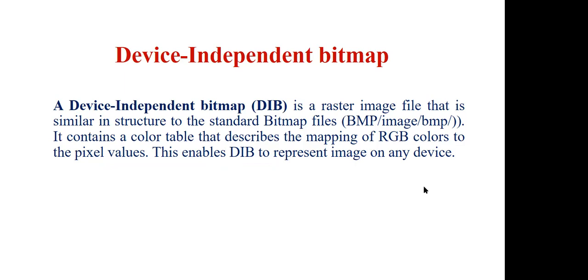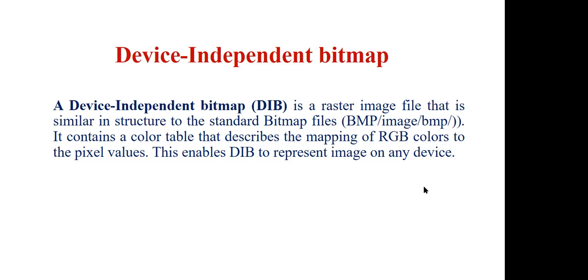It contains a color table that describes a mapping of RGB colors to the pixel values. This enables DIB to represent an image on any device. That's why it is device independent, because it is mapping to the RGB standard, red, green, and blue colors.